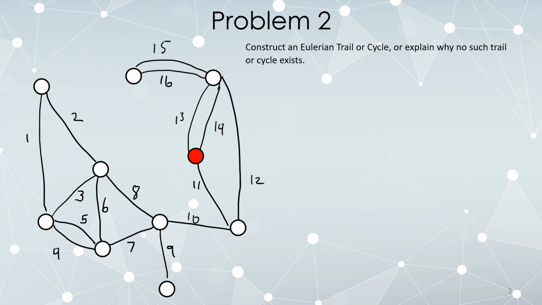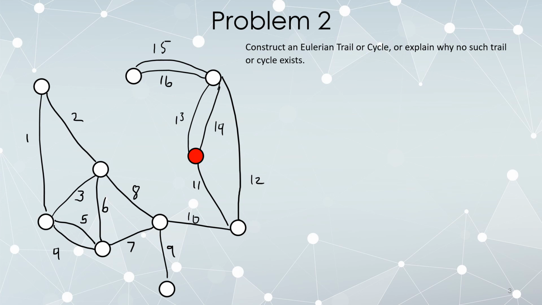Once again, let's construct an Eulerian trail or cycle, or explain why no such trail or cycle exists. So how do I check if one even exists? We look at the degrees. 2, 4, 4, 4, 4, 1. Okay, so we have a vertex of odd degree. All right, that by itself is not much of a problem. 1, 3, 3, 5, 2. So there are more than 2 vertices of odd degree.